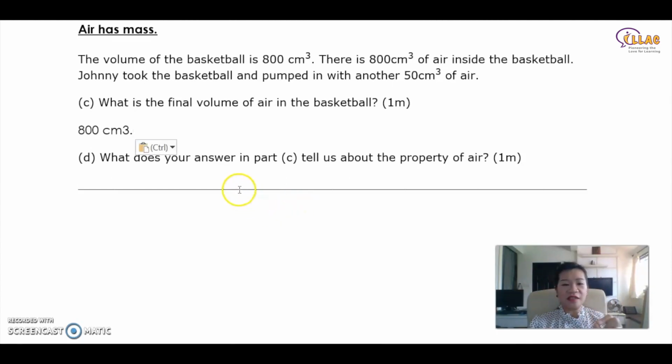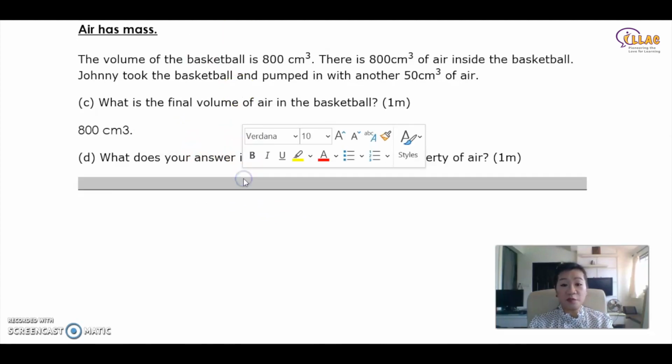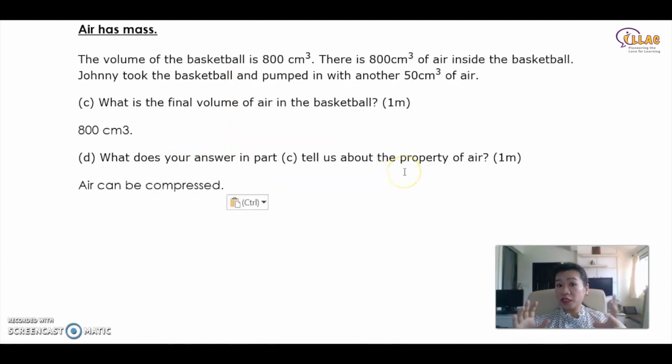So what does your answer in part C tell us about the property of air? That air can be compressed, because you pump in more, and the volume doesn't change. How do you then pump in more? It just means that air can be compressed, isn't it? Okay, I hope you understand this topic well by now.